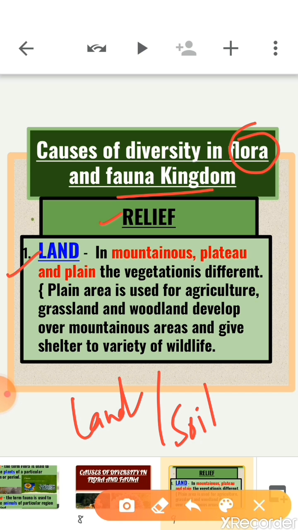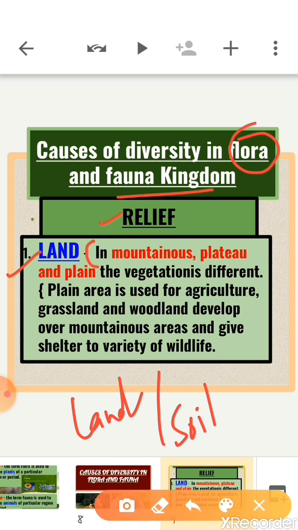So children, as we know, land affects the natural vegetation directly and indirectly. Do you expect the same type of vegetation in mountainous, plateau and plain areas, or in dry and wet regions? Basically, the nature of land influences the type of vegetation.